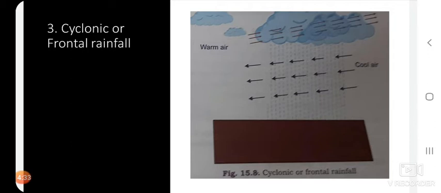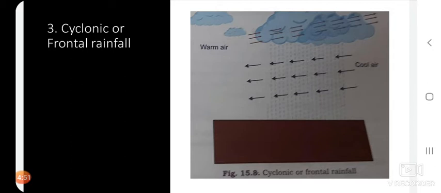Children, it is caused by the meeting of two different air masses. This cyclonic rainfall is caused because of the meeting of two different air masses with different temperatures and other physical properties.